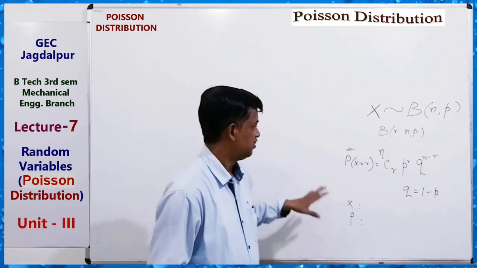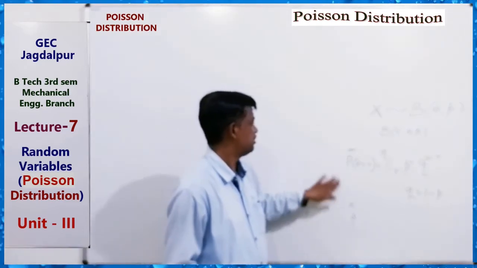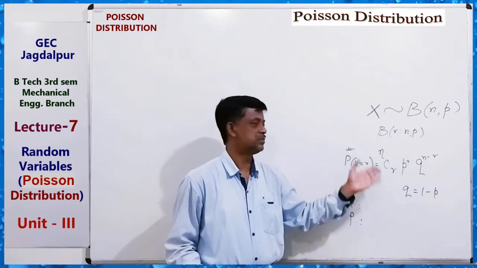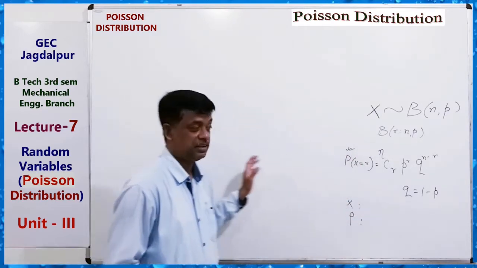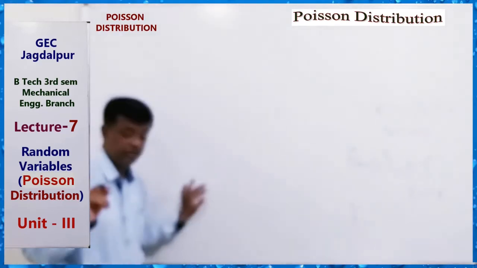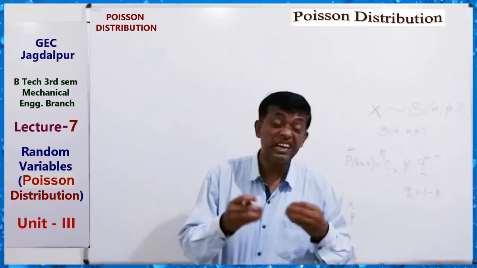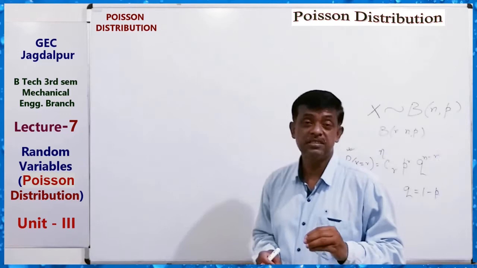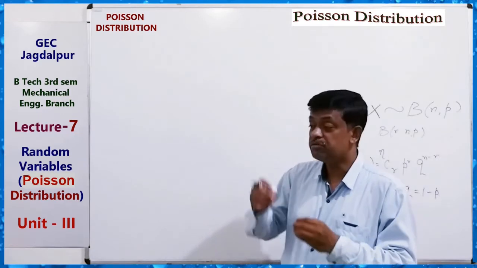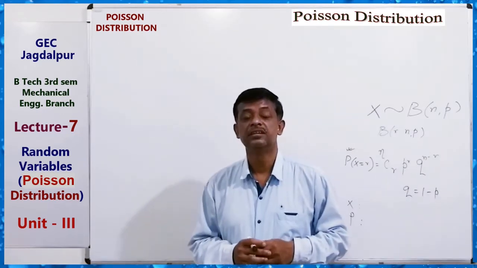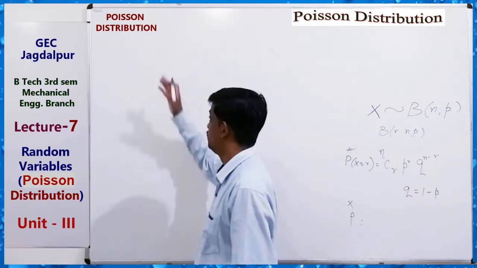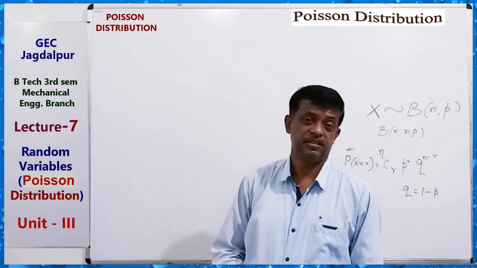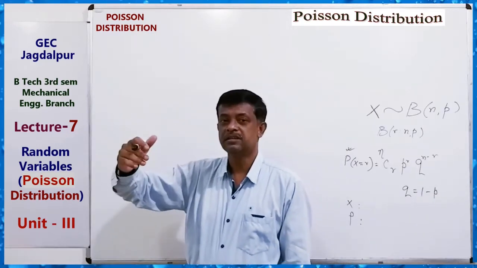In the binomial case we ask how many successes and failures there are, but when an event occurs rarely, that means the success rate is very small, then we use the Poisson distribution.